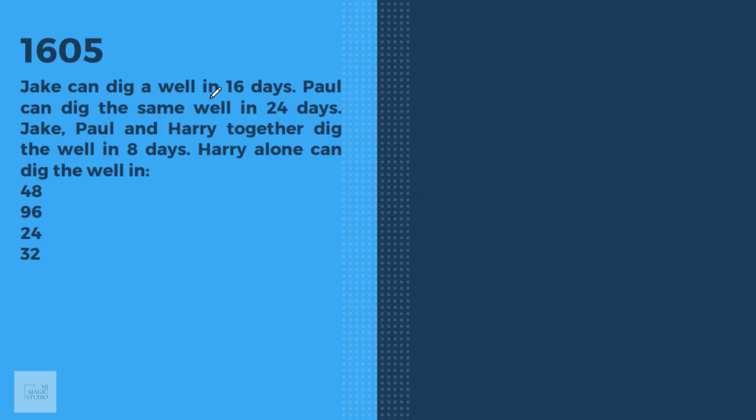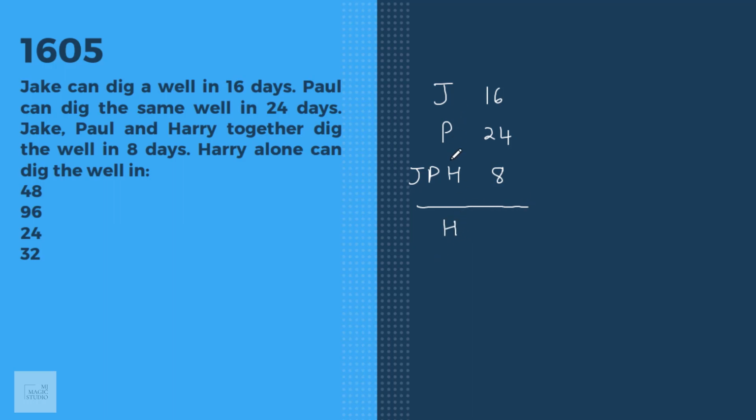Jack can dig a well in 16 days. Paul can dig the same well in 24 days. Jack, Paul and Harry, JPH, together dig the well in 8 days. Harry alone can do the work in how many days? We need the value of H.